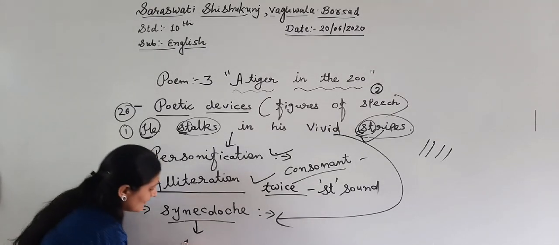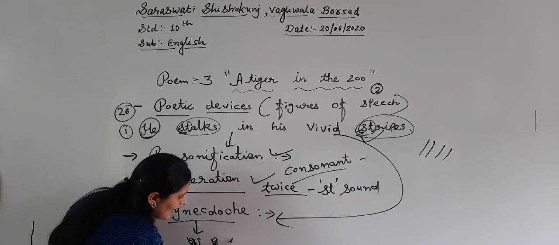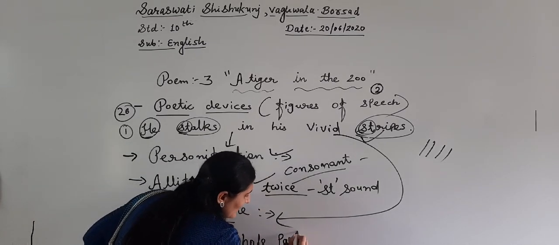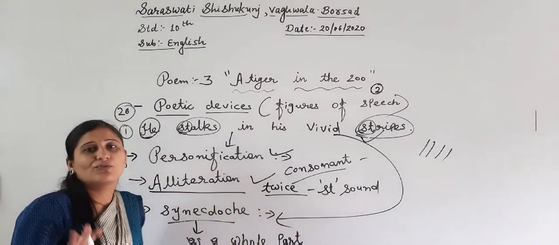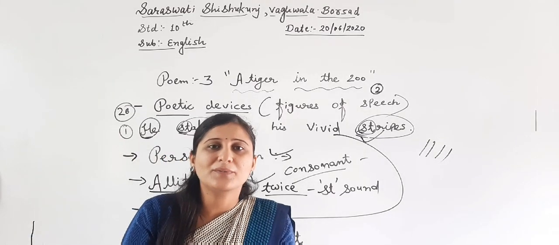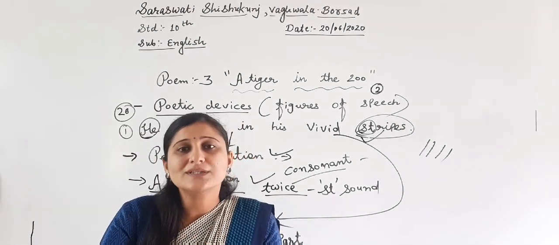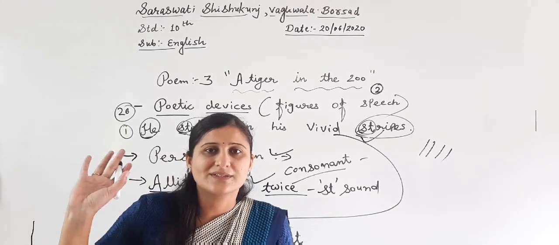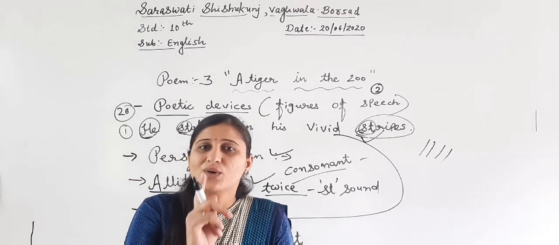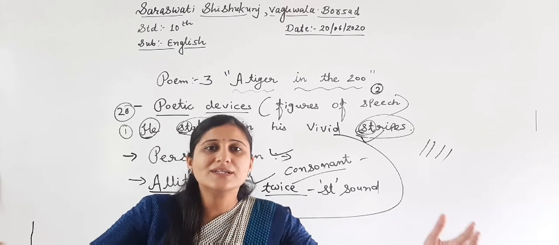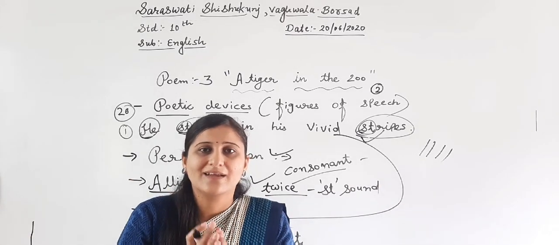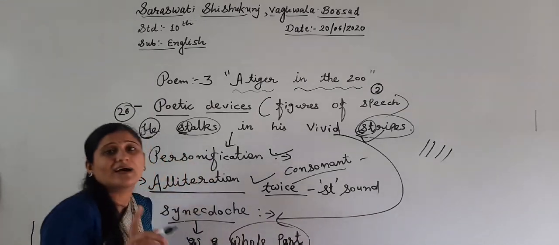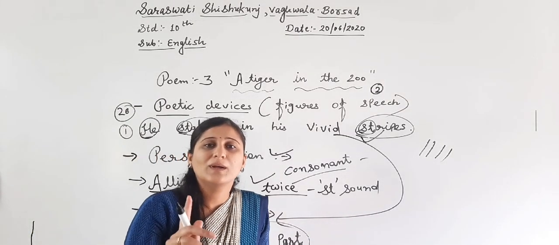Synecdoche means a part standing for the whole. For example, if I am talking about the students of the class, I can say 10th A students. It means not only one student, but all the students of 10th A. I am talking about the whole part.